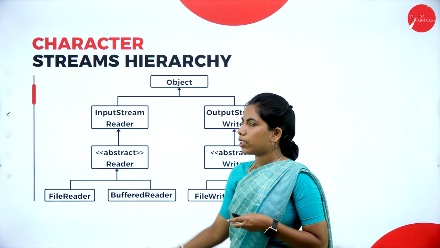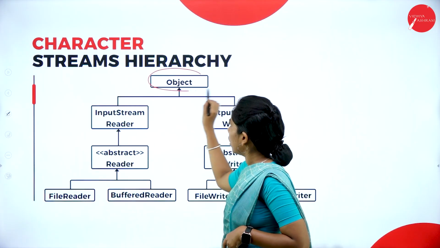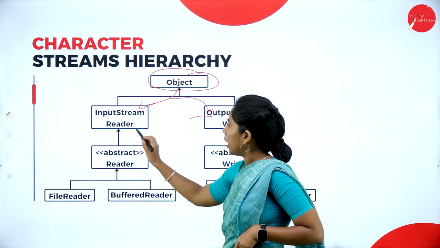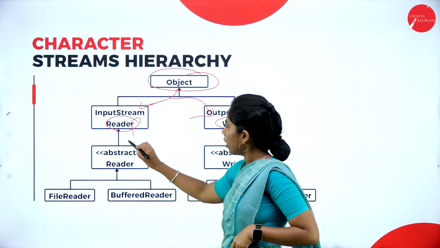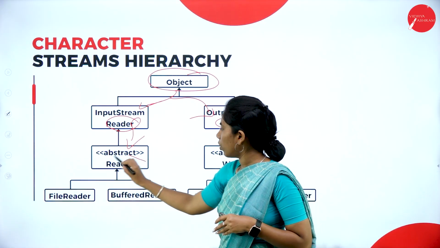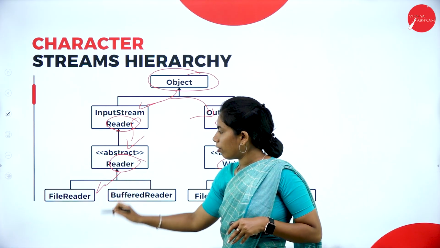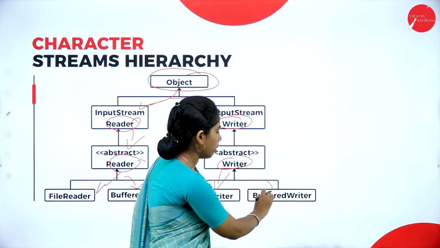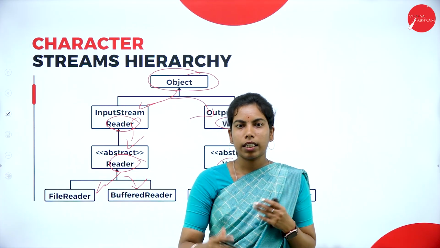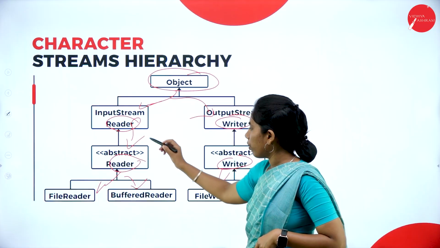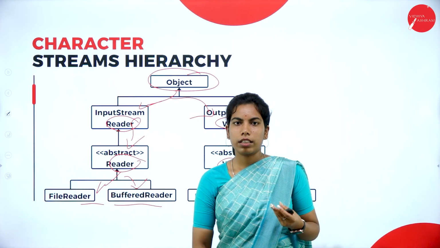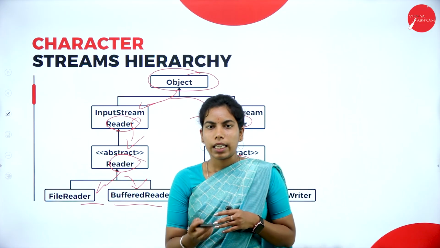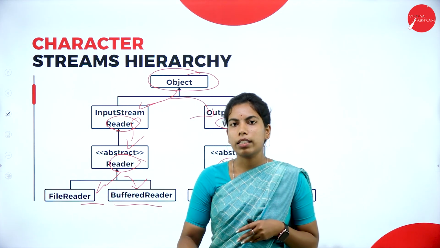After that, the character stream. First, everything is converted into an object. After that you can use the input stream reader and output stream reader, or you can directly use reader and writer. This is the abstract or main class, a reader and also a writer. Inside the reader you have file reader and buffered reader, and also file writer and buffered writer. You have to know this architecture. File reader is how we read a file from the system, and file writer is how we write or save data to the file.